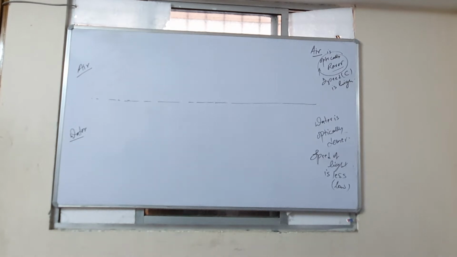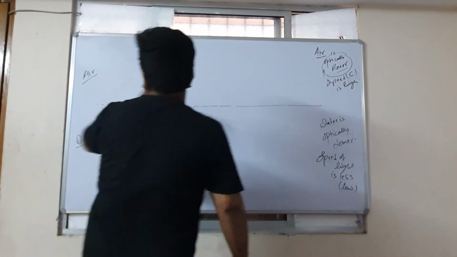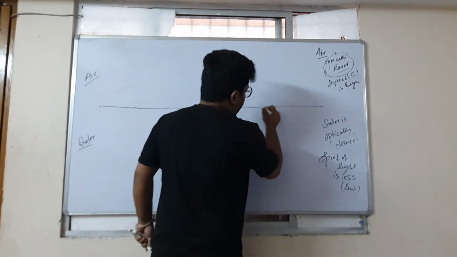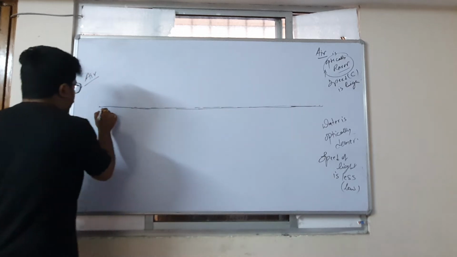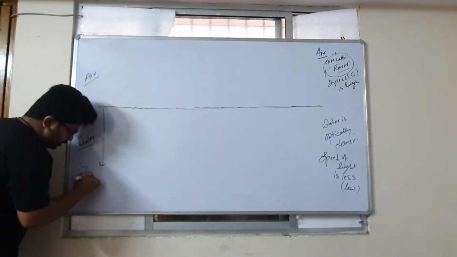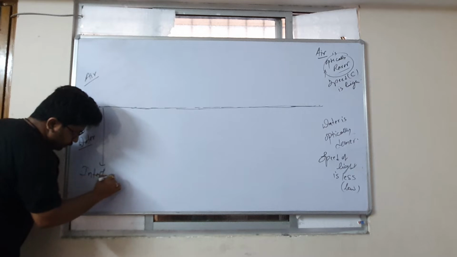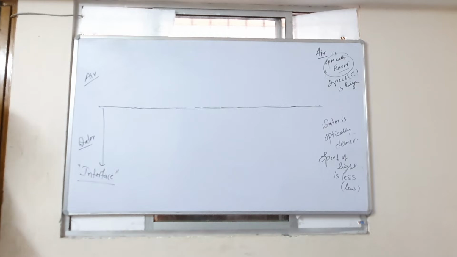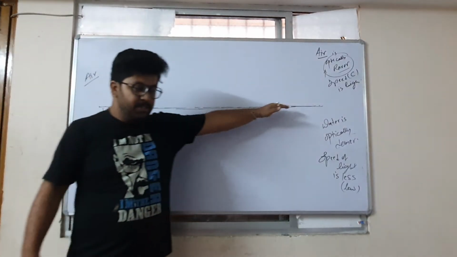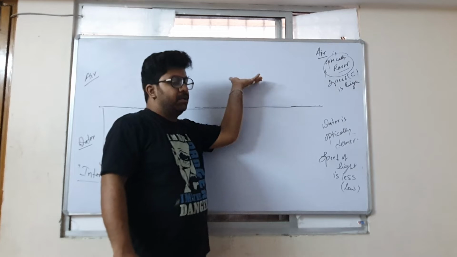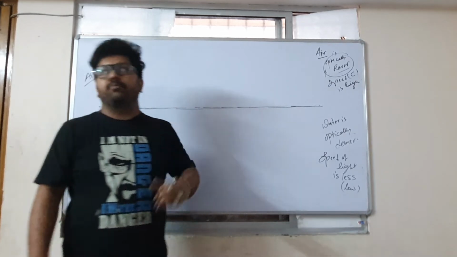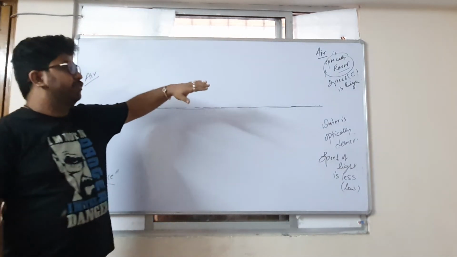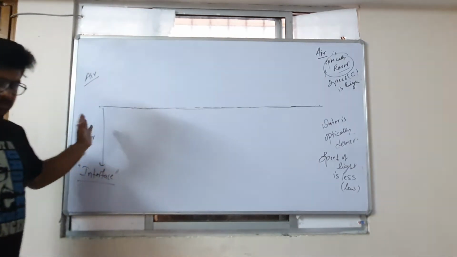Now suppose this is a line which separates two media. When you take a line which separates two media of two different optical densities, we call it the interface. We call it what? Interface. Do you understand the meaning of interface? Interface means the line which separates two different media. What are these two different media? These two different media are air and water in this case.